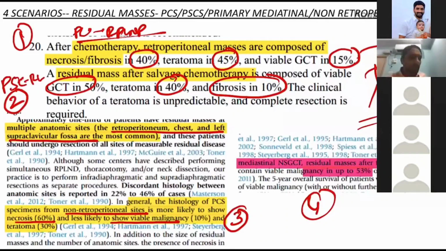Post that, you are given chemotherapy. There is a mass remaining. And you do an RPLND for the residual mass. What would be the percentage that you would suggest in the specimen? This is an MCQ. Go ahead.